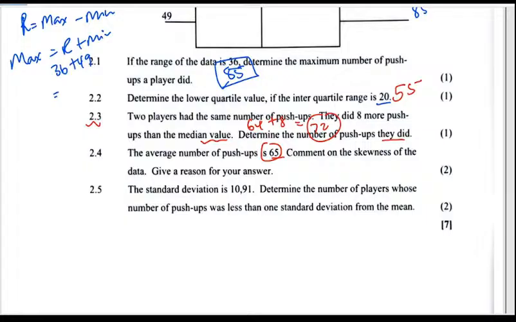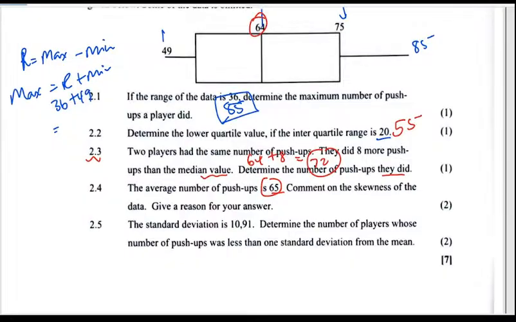Okay. But let's see. If the 65 is greater than the median, but we said our Q1 is a 55. I don't know. Let's see. What is 64 minus 55? Because I don't need to use that whole thing. This is going to be a 9. And then this is going to be 11. So there's more space to the right. No? So I'll just say it is skewed to the right. The reason someone will say that the mean is greater than the median, which is the Q2.